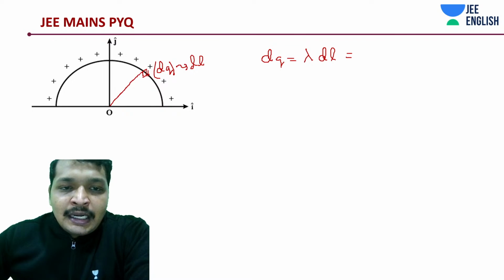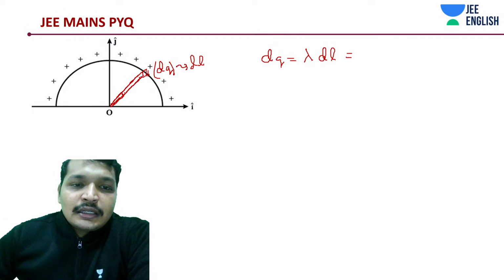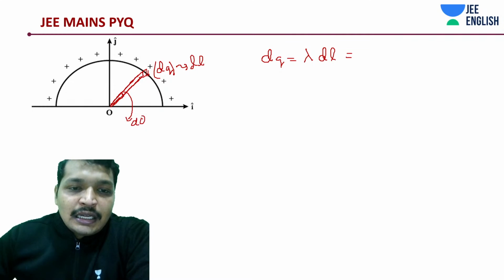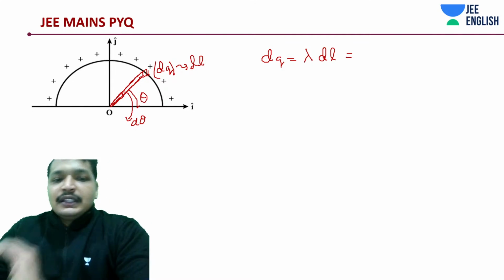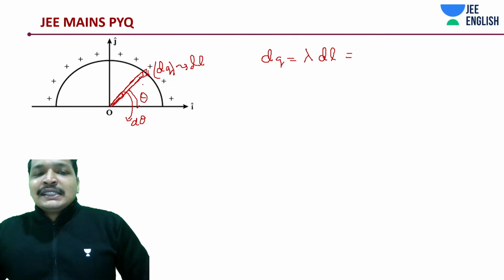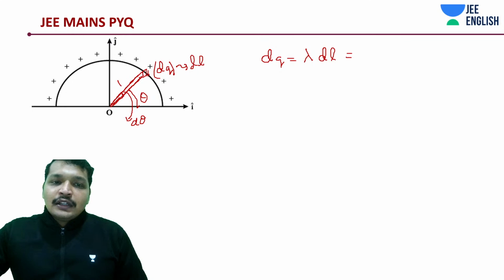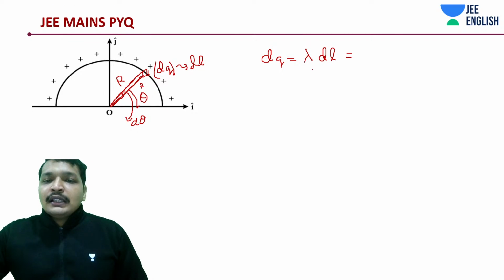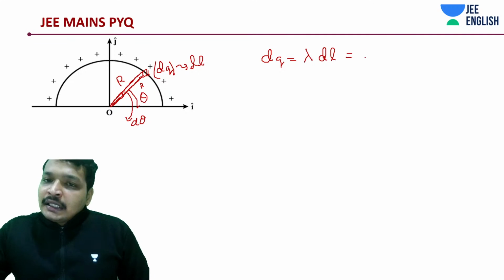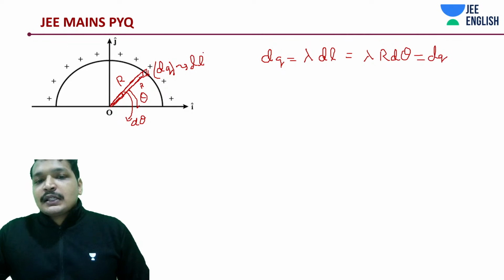It's going to subtend a small angle d theta, at an angle theta with the positive x-axis. So how much is this going to be? If you remember, initially we said length is like r theta, and radius is r. So it's going to be r d theta. Lambda into r d theta is nothing but your dq.